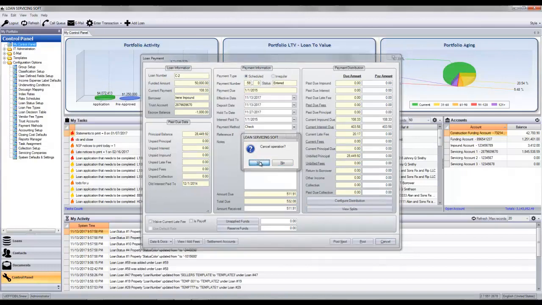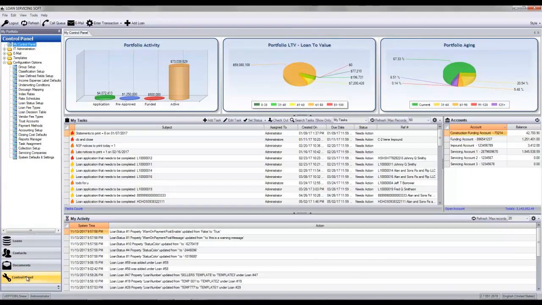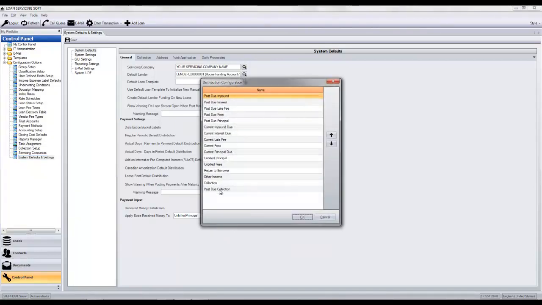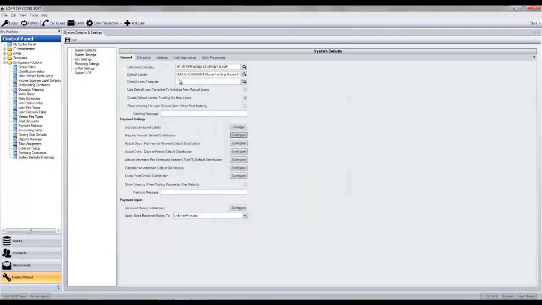So first off, we're going to go in here into a control panel and system defaults and settings, and we can see here payment settings, regular periodic default distribution, actual days payment to payment default distribution, actual days and period, add-on or pre-computed, rule of 78, Canadian, and so forth, lease, etc. And you can see here that we can click this button and we can configure the waterfall configuration or the distribution configuration, and then that will be applied.